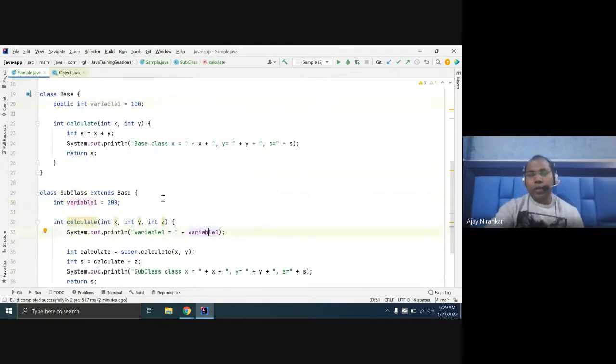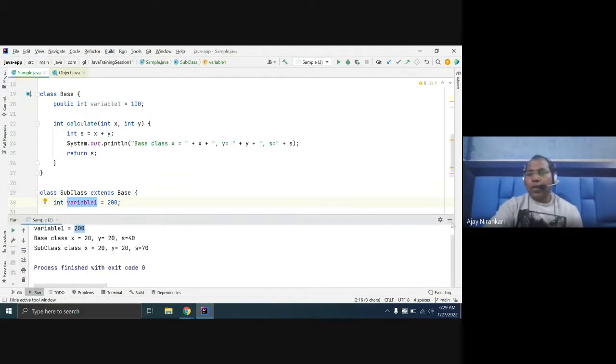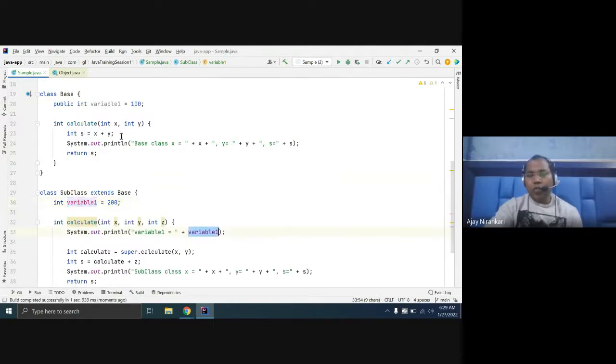Here the compiler always gives preference to the local one. It looks for the variable defined inside my subclass, so it always prints 200. If you run this, it always prints 200. But our intention here is to access the super variable, not the subclass variable.